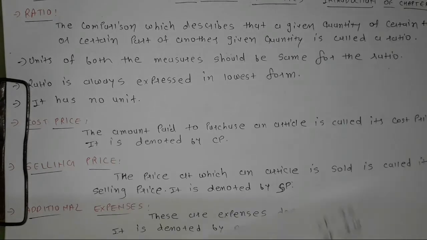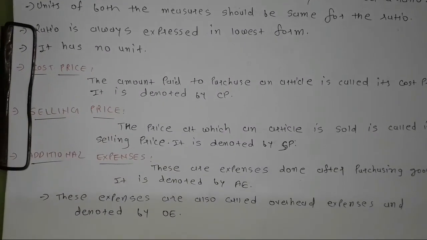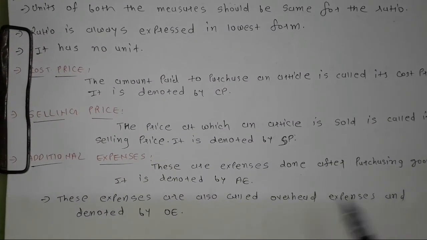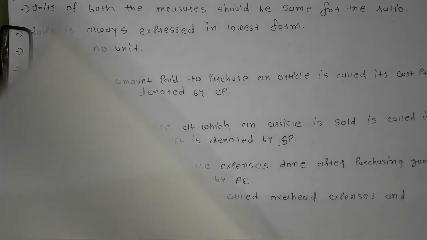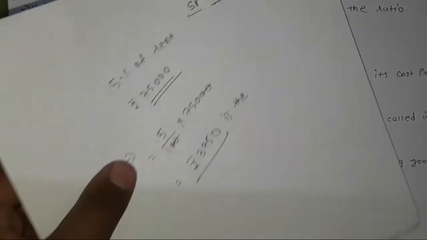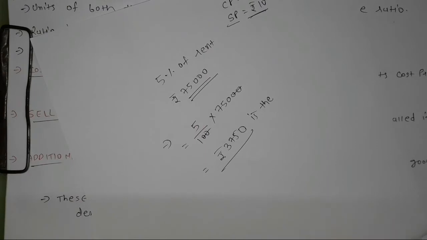Then additional expenses. What is additional expenses? These are expenses done after purchasing goods. It is denoted by AE. These expenses are also called overhead expenses and denoted by OE. To understand this topic, for example, if from a showroom we bought a car or a particular bike, and we attach any accessories, seat covers, roofing, all these things are additional expenses.